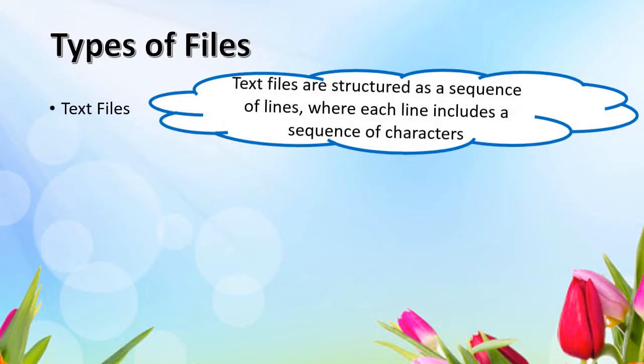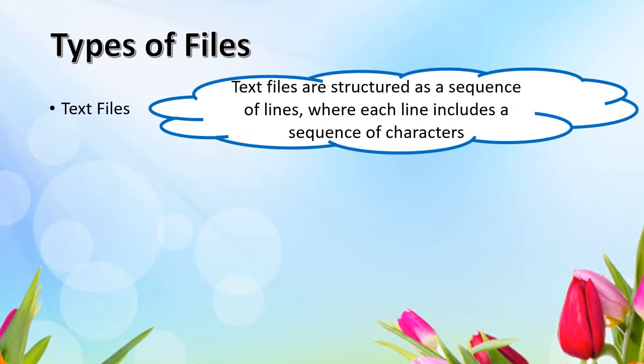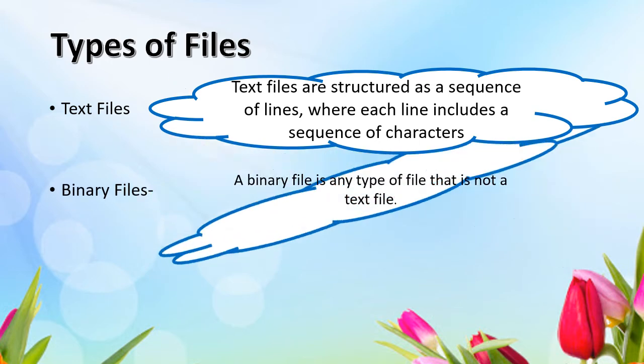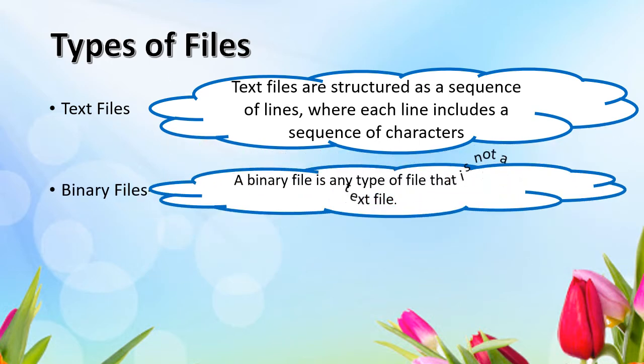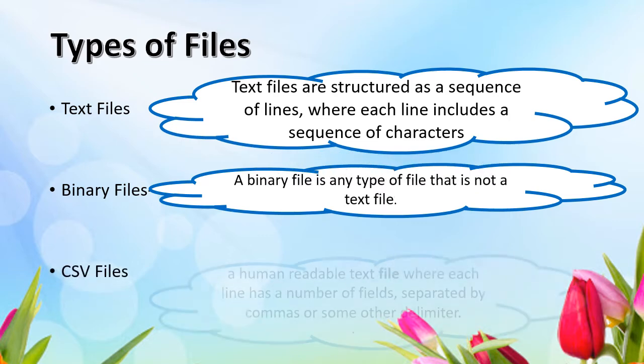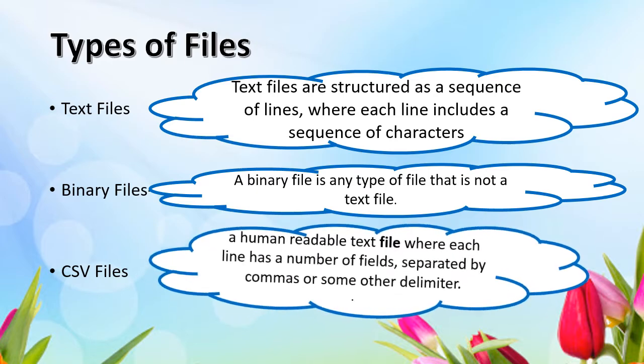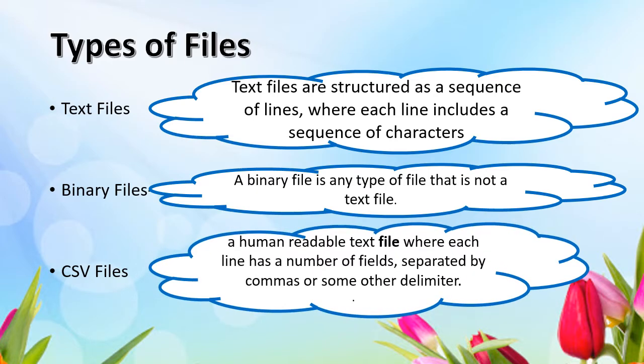And the types of files: the first one is text files. A text file is a sequence of lines, and each line consists of characters, and characters may be alphabets, numbers, and special characters also. And a binary file means not a text file. Examples are audio, video, image, and it will be stored as zeros and ones. And a comma separated values file, CSV, is also like a text file, but the difference between a text file and a CSV file is that here the values are separated by a comma or any other special delimiter.